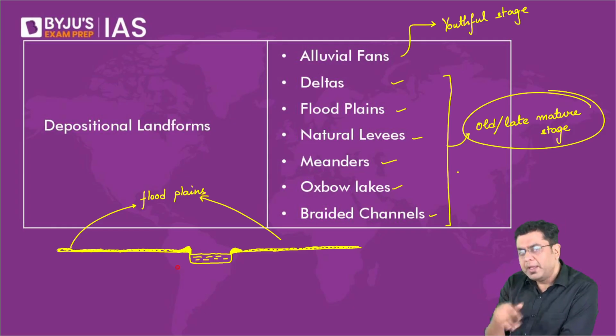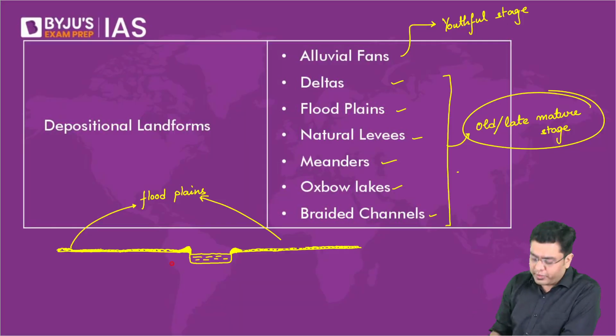As the river is moving consistently, it will deposit materials on the sides. This is what is referred to as natural levees.